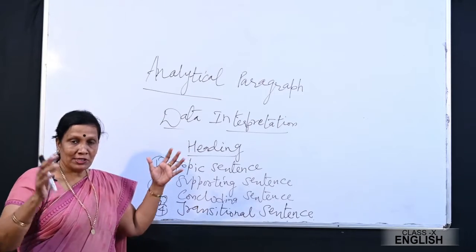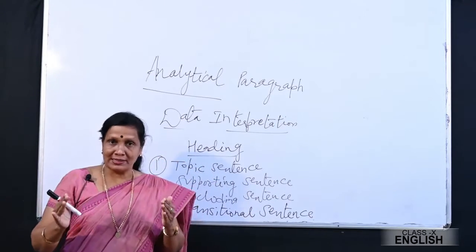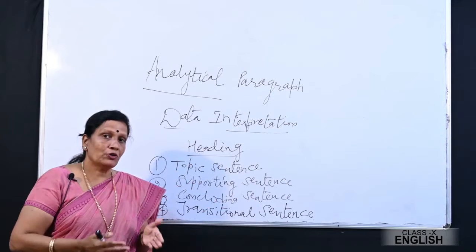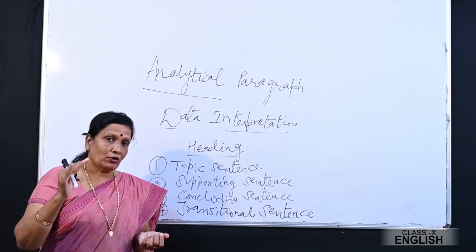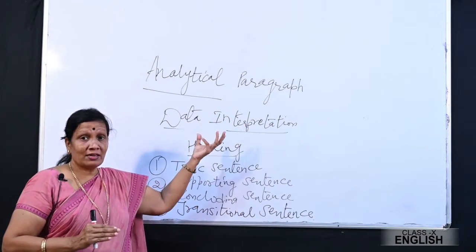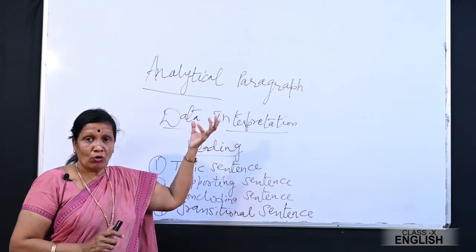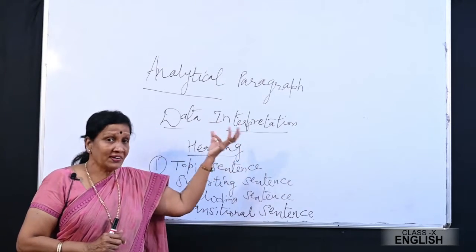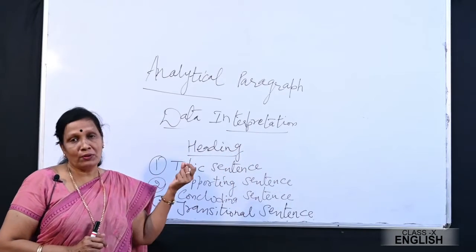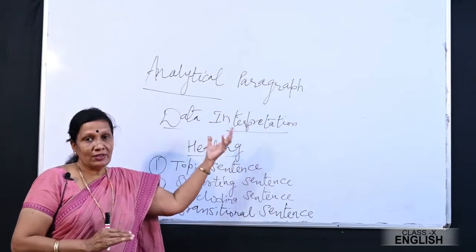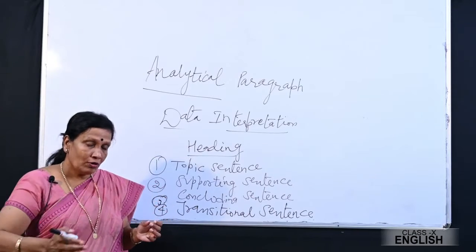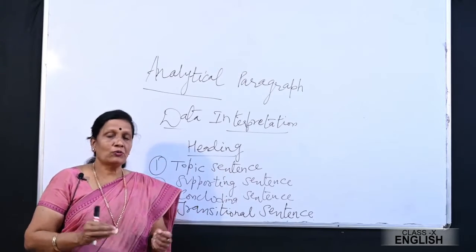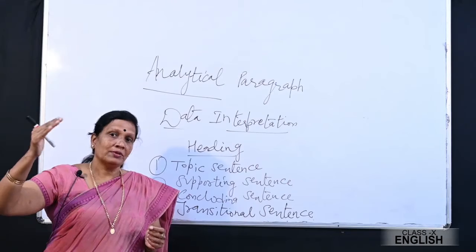Then supporting sentences. Once you begin the paragraph with one or two sentences, you need to add more sentences to support your topic. Suppose you are talking about girl child education: the facts are given, in which states, in which year, what were the number of dropouts of girl children, or what was the attendance of girl children in a particular year in a particular area. So you try to study those facts, and then you need to go ahead with a lot of sentences related to the topic. You try to analyze, and then you start talking about education.